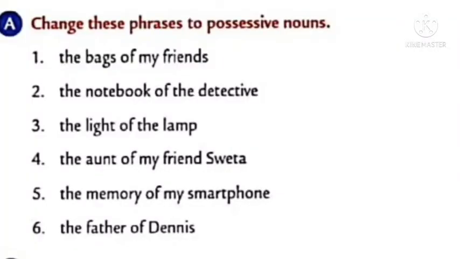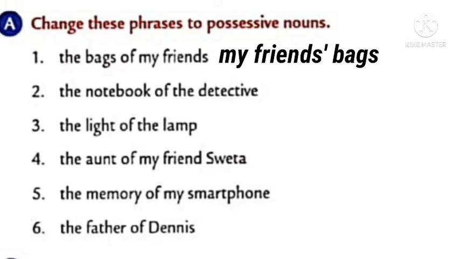Now let's do the exercises. Exercise A. Change these phrases to possessive nouns. They have given you some phrases, some groups of words. We have to change that group of words to form possessive nouns. It's easy for us, right? We understood how to do it. Okay, the first one, the bags of my friends. Will you say it like that? Bags of my friends? No. My friend's bag. The word friends is already plural, okay? So the apostrophe can be placed after the letter S. Then write bags. You don't have to add another S, just add an apostrophe only, okay?